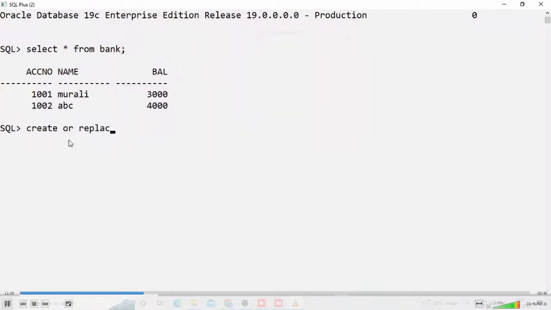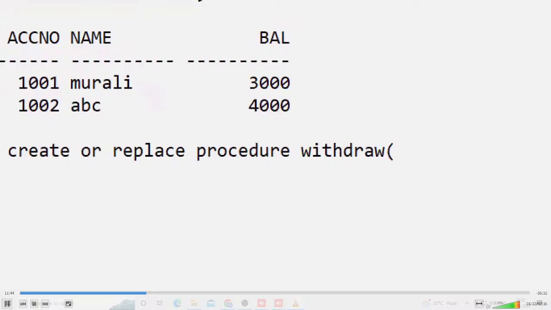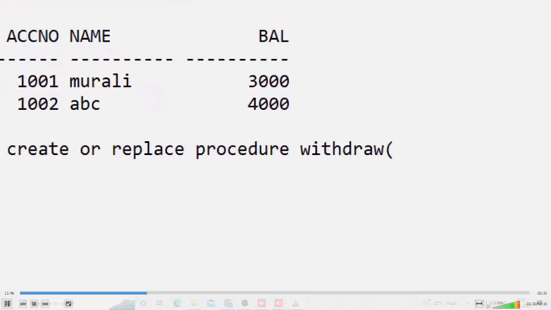Create or replace procedure. Observe it here, just the execution. My procedure name is Withdraw. Slowly observe here, there is a table. In my project, I try to implement one small scenario, only withdraw. Actually, in real time, big packages contain withdraw, deposit and all those things, but I'm giving just a small task in a procedure.